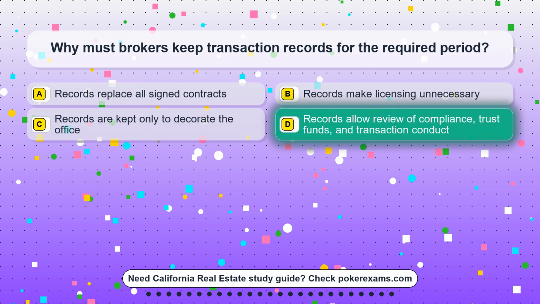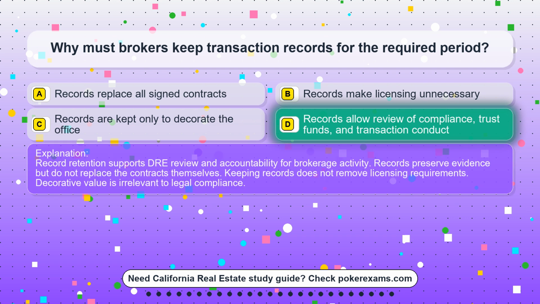The correct answer is option D. Records allow review of compliance, trust funds, and transaction conduct. Record retention supports DRE review and accountability for brokerage activity. Records preserve evidence but do not replace the contracts themselves. Keeping records does not remove licensing requirements. Decorative value is irrelevant to legal compliance.